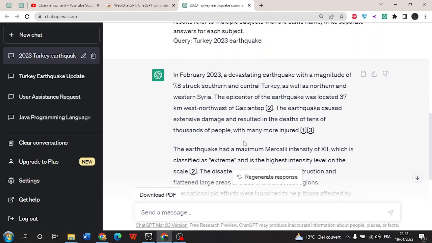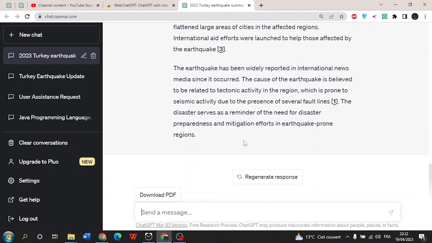And I like this extension because sometimes you need to get some up-to-date information.